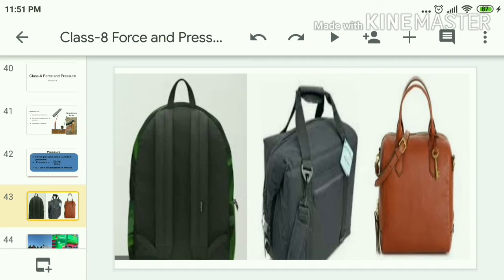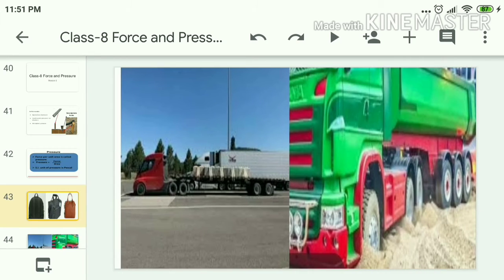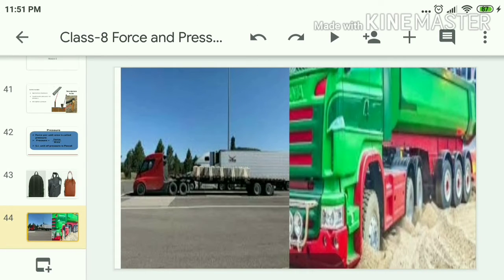If you observe, school bags and shopping bags that have broad straps or handles are easier to carry. Narrow string-like straps cause pain because the weight of the bag acts on a small area and this increases the pressure considerably. In the same way, trucks carrying heavy loads have more tires and the tires are broader. This increases the area of contact with the ground, thus reducing the pressure exerted on the ground.